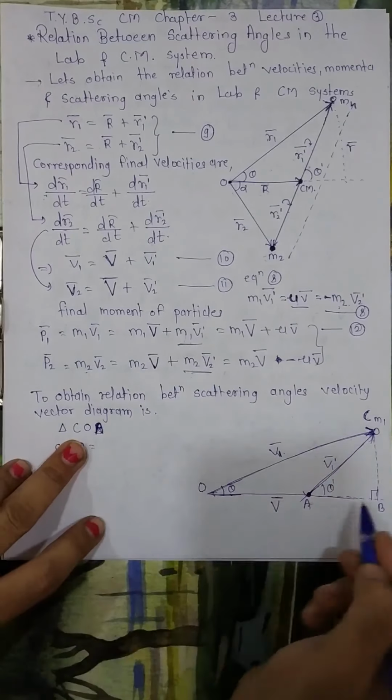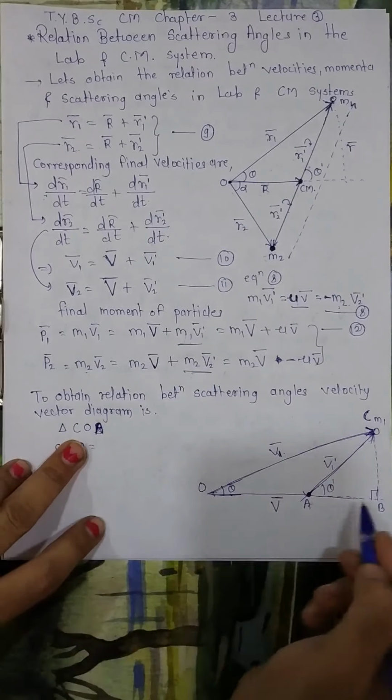For this triangle COB, the adjacent side for angle theta is OB and the hypotenuse is OC, that is V1 bar. So cos theta is OB upon V1 bar, which implies OB is equal to V1 bar cos theta.